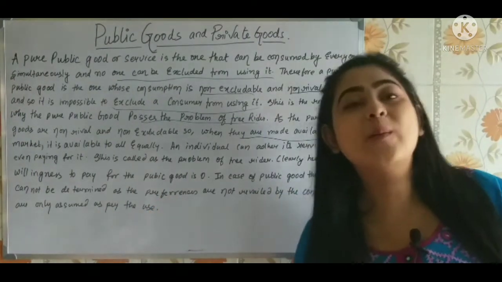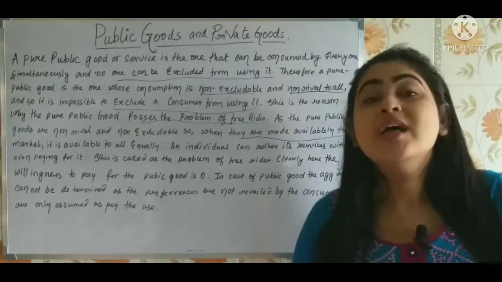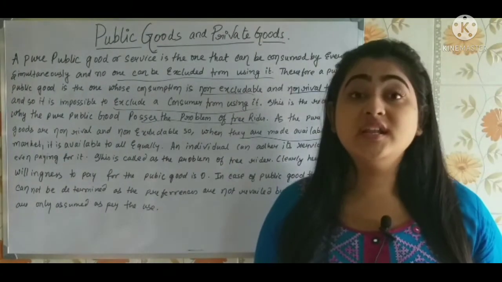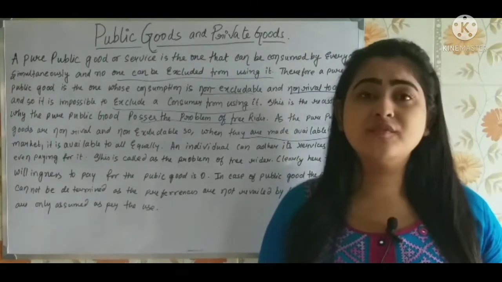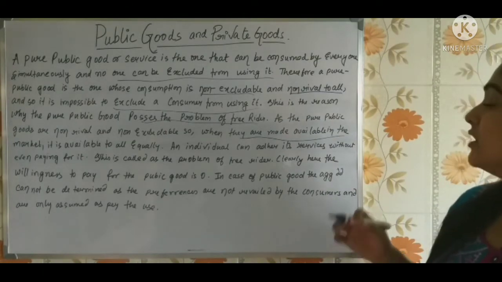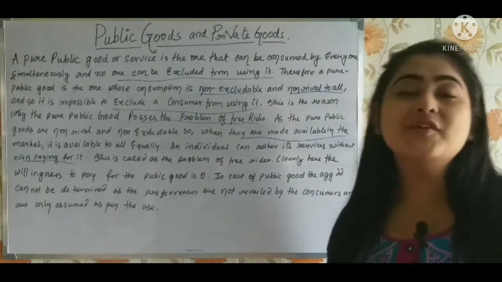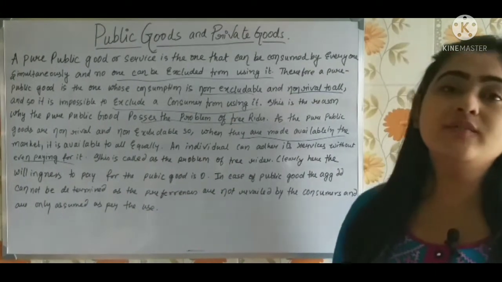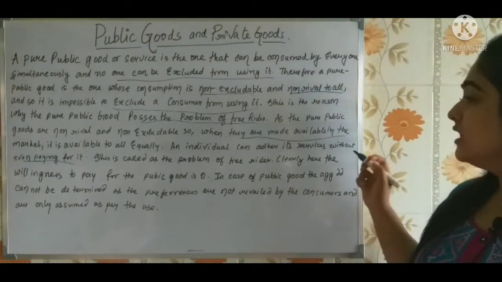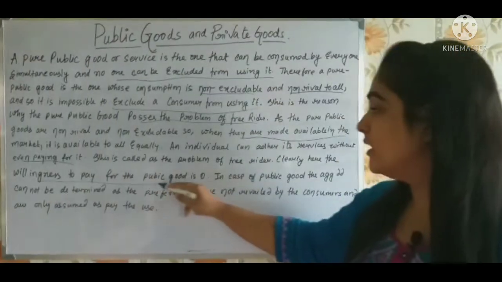So there is the problem of free rider. Anyone and everyone can come and avail the services as many times as they want. That is why whatever public goods there are, they get destroyed anyhow, because people make so much use of them. So that is the problem of free rider. An individual can avail the services without even paying for it. You can take the services of the pure public good without paying a single penny for it. This is called the problem of free rider. Clearly here the willingness to pay for the public good is zero.